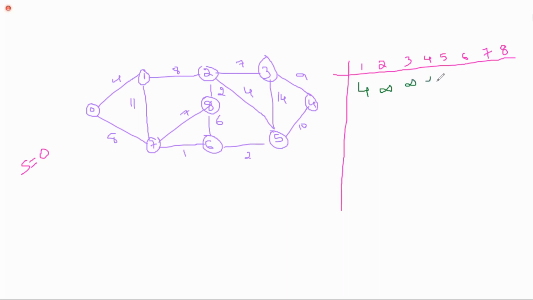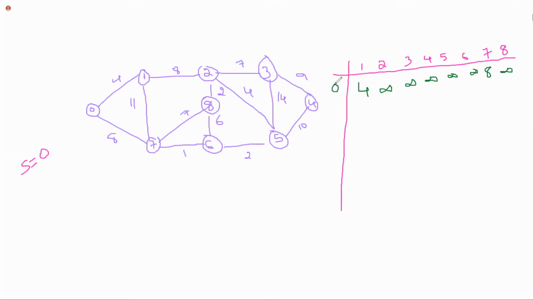0 to 4, no. 0 to 5, no. 0 to 6, no. 0 to 7, yes, we have it. The cost is 8. 0 to 8, do you have any direct edge? No edge, so infinity. This is the distance from 0.